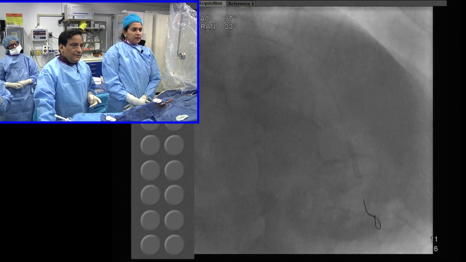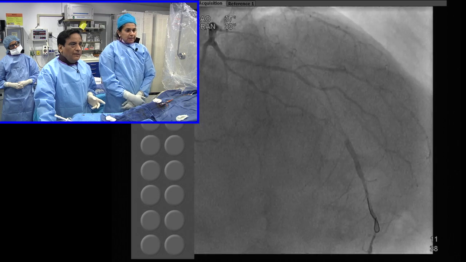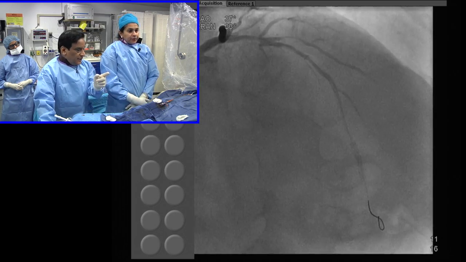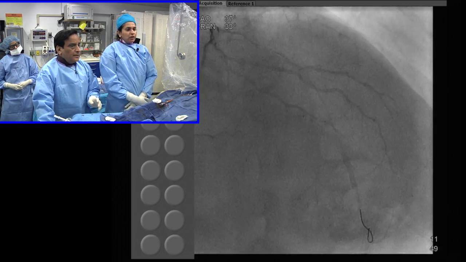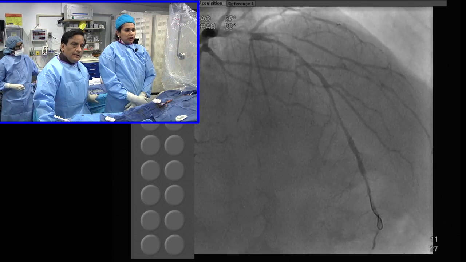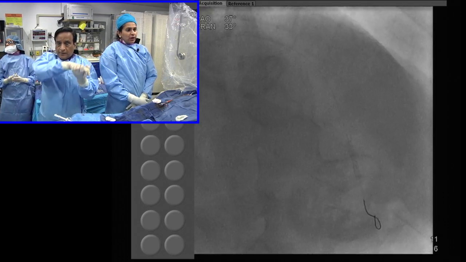Maybe we needed a cutting balloon. Okay. So what stent did you put? We did a Promus 2516. Then we went high pressure post-dilation up to 22 atmospheres.